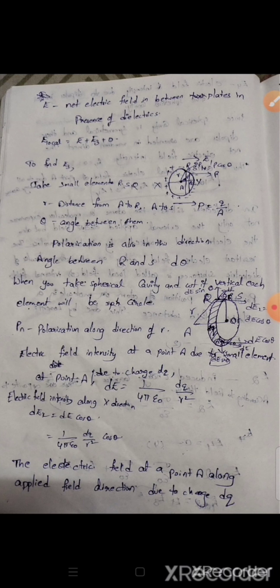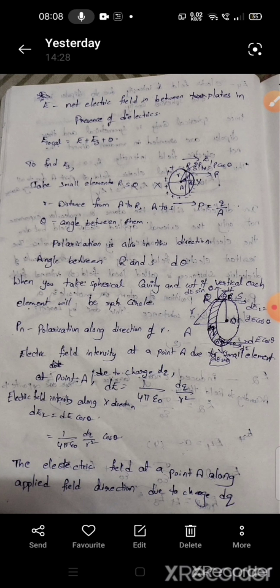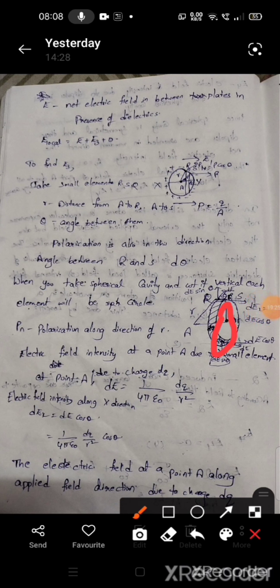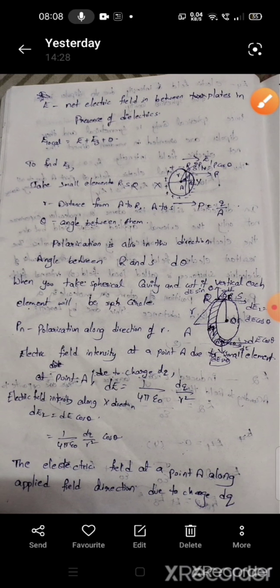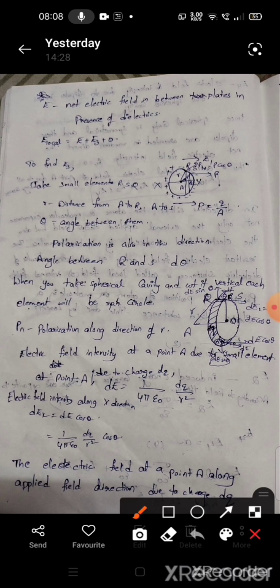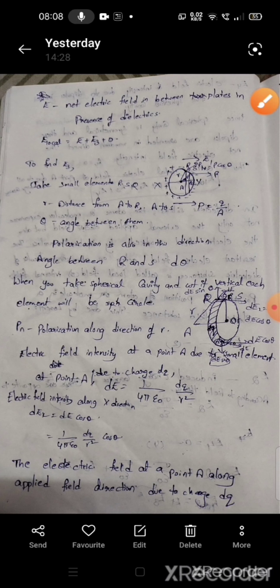At a point A, due to charge dq, I am taking another circle as r and s. This small element can be drawn here at a point A, and here the charge is dq and the displacement is d. The electric field is dE. Then if you divide into components, dE cos theta and dE sin theta.